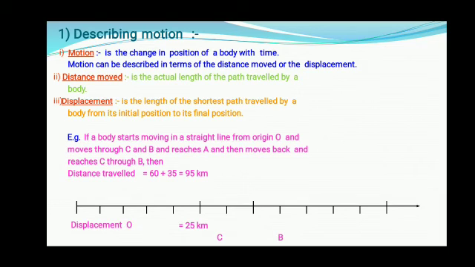I don't bother whether it moved to B, C, A and came back. It's not my lookout. I have to just see a starting point and end point. So for displacement, your starting point is O and end point is C, which is 25 kilometers.